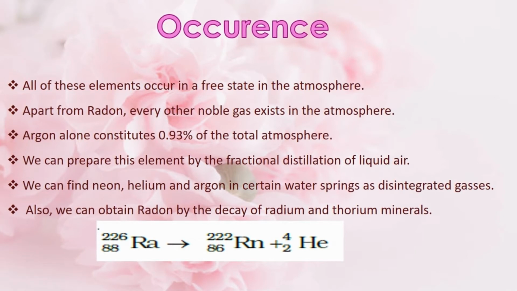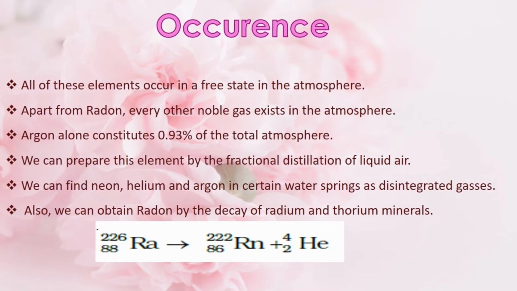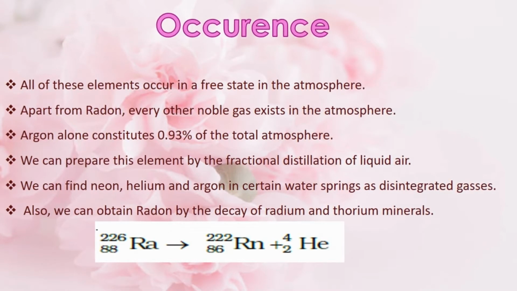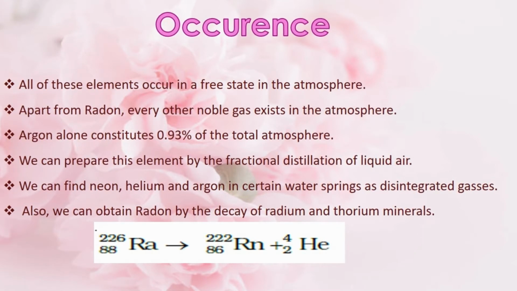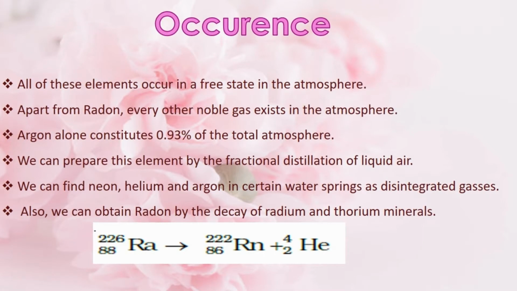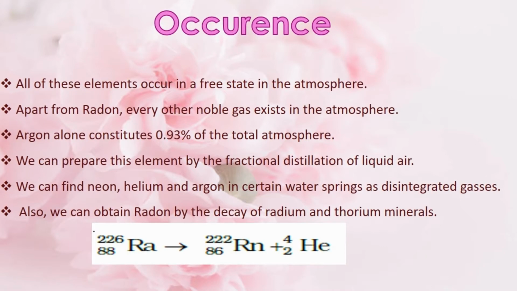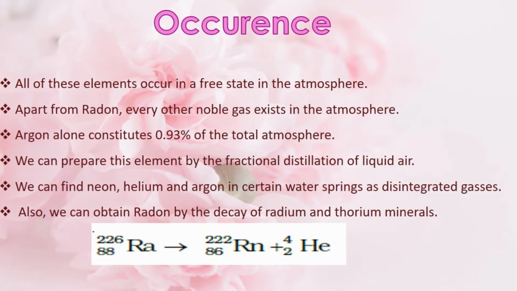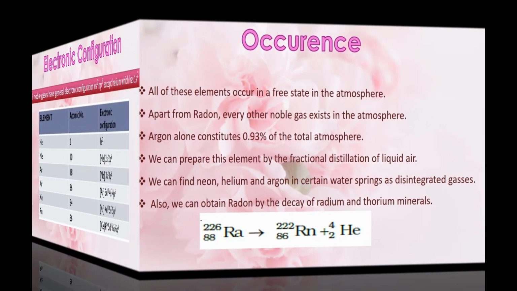Natural gas deposits are the most important commercial and economical source of helium. Certain water springs contain helium, neon and argon in the form of dissolved gases. Radon is a radioactive substance that is produced by the decay of radium and thorium minerals.